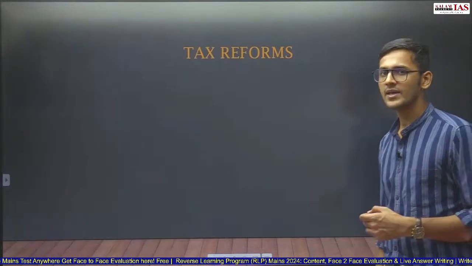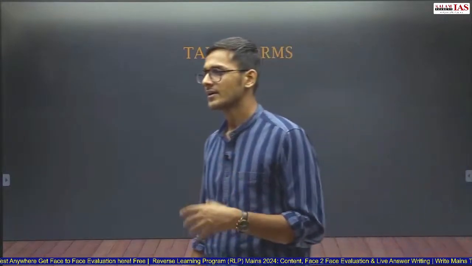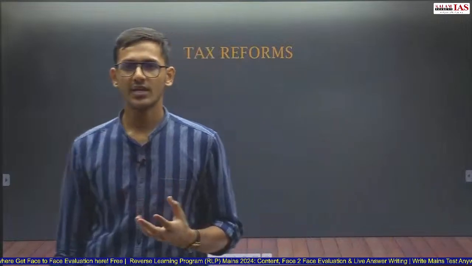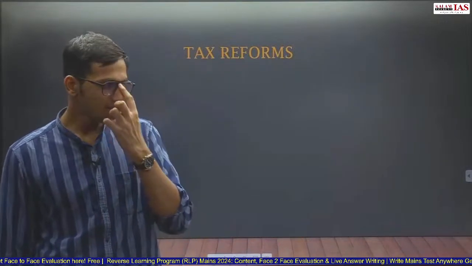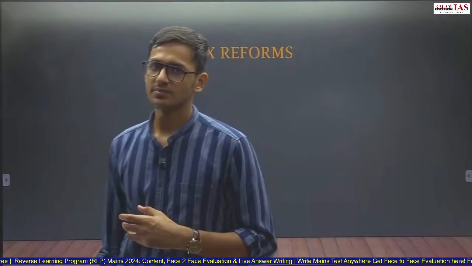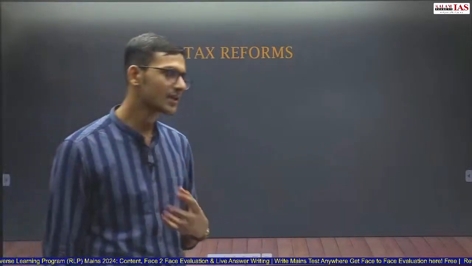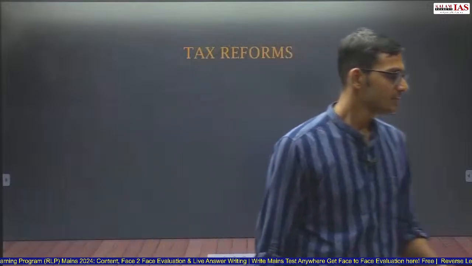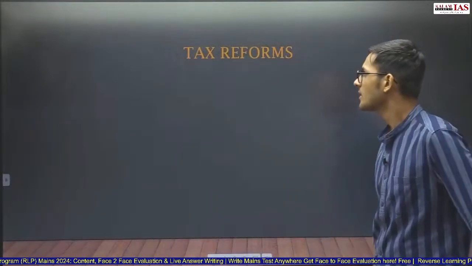Now comes part B. Part A consisted of the various initiatives that have been taken by the government. Part B consists of expense and tax reforms. What are the changes that have been made in tax by the government of India, or what are the changes made in the expenditure? What are the incomes and expenditures of the government of India? That is more discussed in part B.